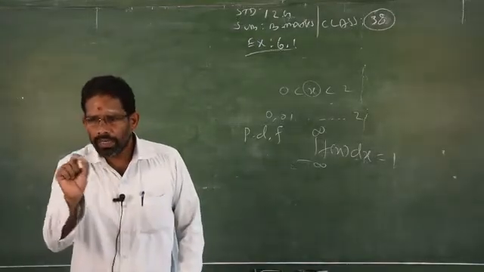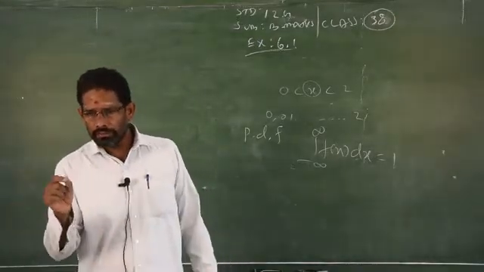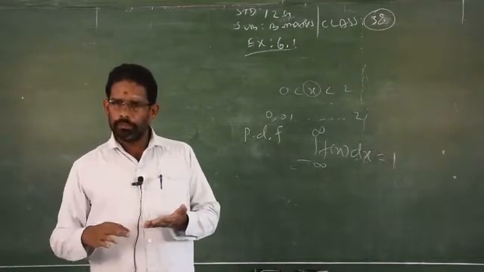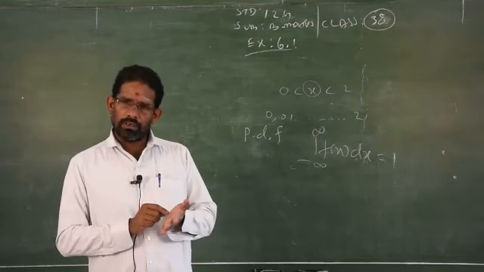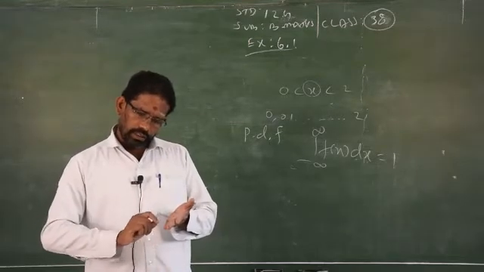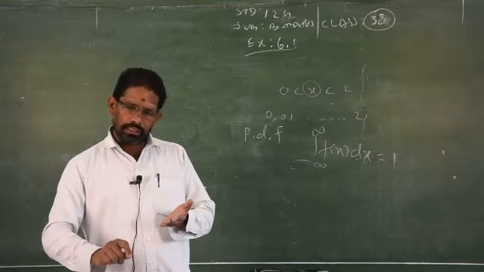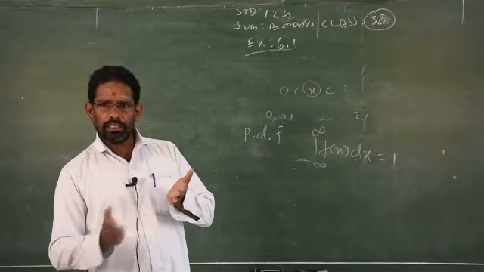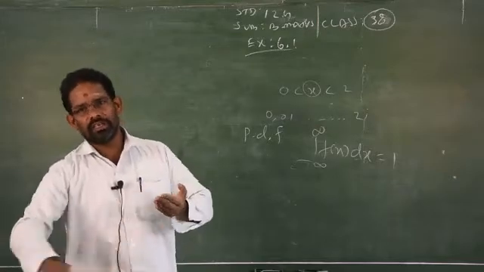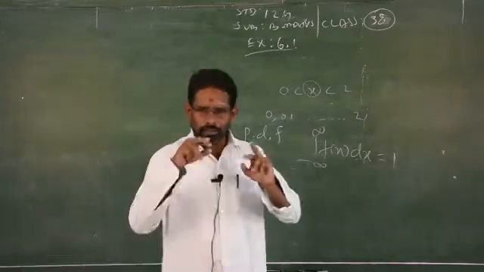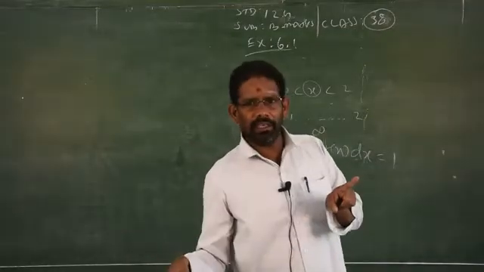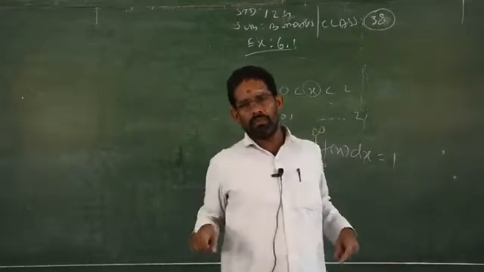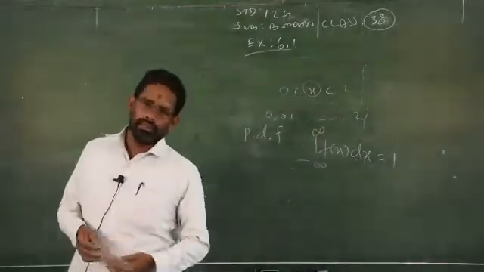Clear? While you are writing a test for 3 hours, after writing the second part, or part 3, part 4, you never stop, isn't it? Once you start to write the answer, you keep going, and only once you complete the answer do you check. So the span from the start to the end of the answer is called continuous. You are continuously writing. Even if you take a break after 2 lines, from the first line to the second line you are writing continuously, isn't it? So therefore it is an example for a continuous random variable.